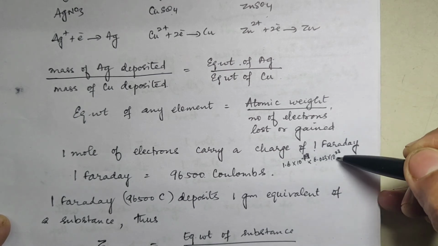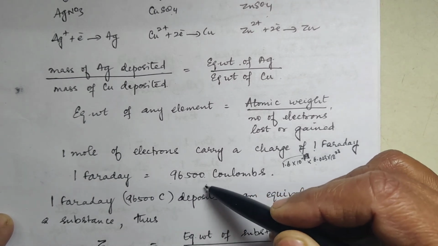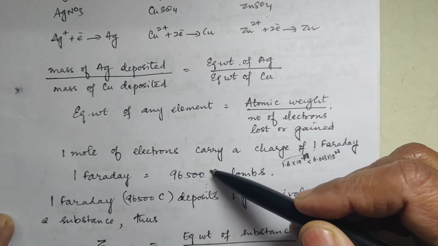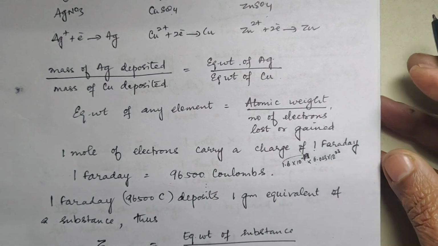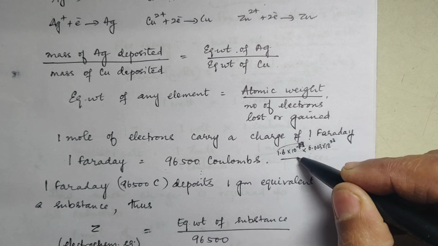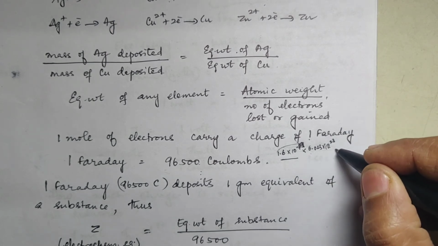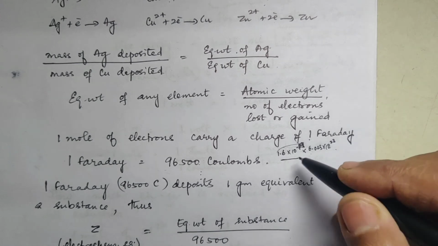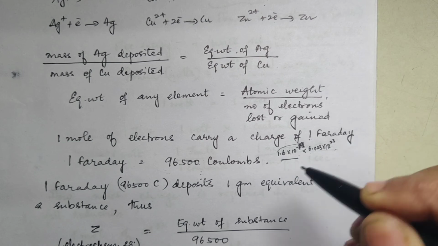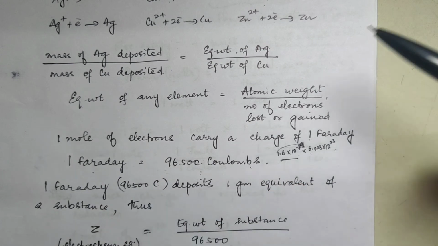Therefore, in Avogadro number of electrons, if you consider, if you multiply these two, you will get this. It's not exactly this, 96487 or something like that will come. That has been standardized as 96,500. Okay. 1.6 into 10 power minus 19 Coulomb is the charge of 1 electron. And in 1 mole, there are Avogadro number of electrons. So the charge of 1 electron into Avogadro number will give you 96,500 Coulomb. That is standardized as 1 Faraday.